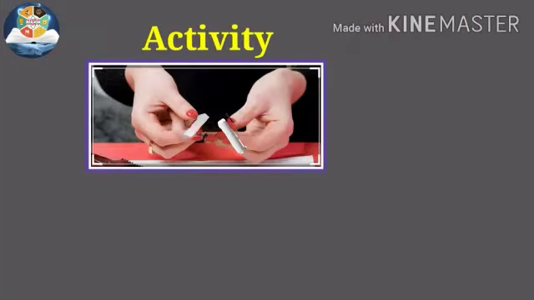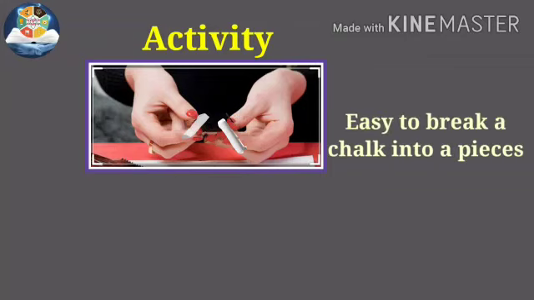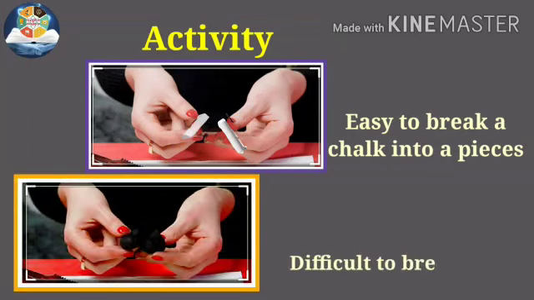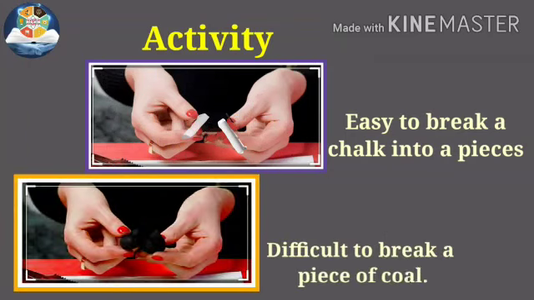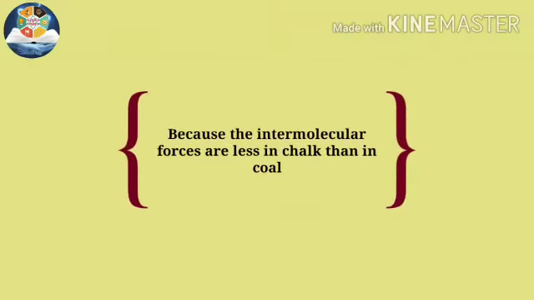A simple proof is that it is easy to break a chalk into pieces, but difficult to break a piece of coal. Why is it so? It is because the intermolecular forces are less in chalk than in coal.